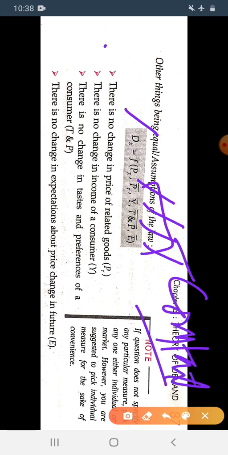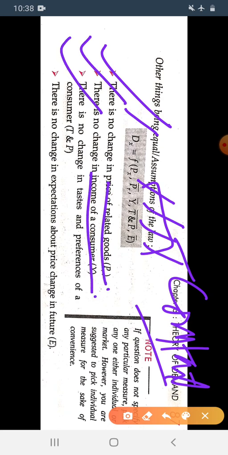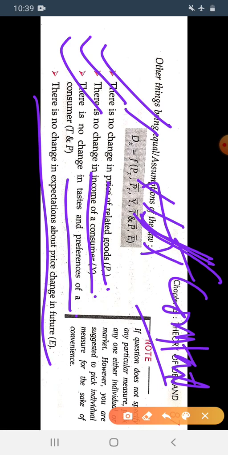There will be no change in the price of the related goods, no change in the income of the consumer, no change in the taste and preference of the consumer, and no change in the expectation about the price change in future. We will take all these things constant.